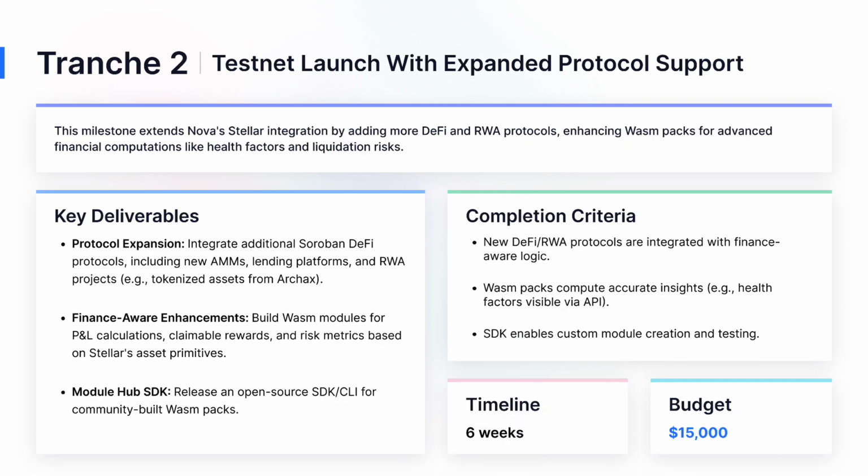Moving to Tranche 2, we extend Nova's integration by adding more DeFi and RWA protocols, like new AMMs, lending platforms, and tokenized assets from Archax. We'll enhance WASM packs for advanced computations, P&L, claimable rewards, and risk metrics based on Stellar's assets. Plus, release an open-source SDK CLI for community-built packs. Criteria for success: new protocols integrated with finance-aware logic, packs computing accurate insights like health factors via API, and the SDK supporting custom creation and testing. Timeline: 6 weeks. This tranche focuses on depth and community involvement.